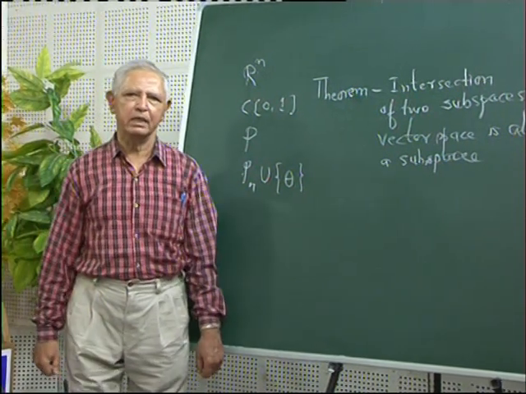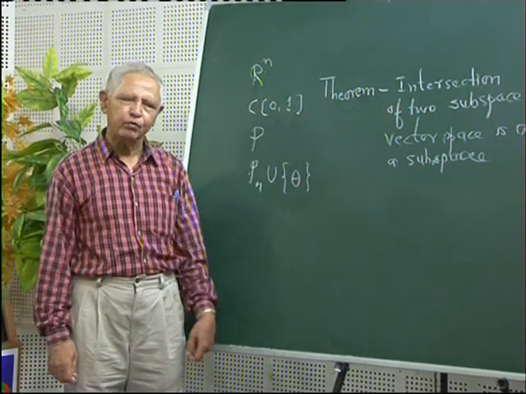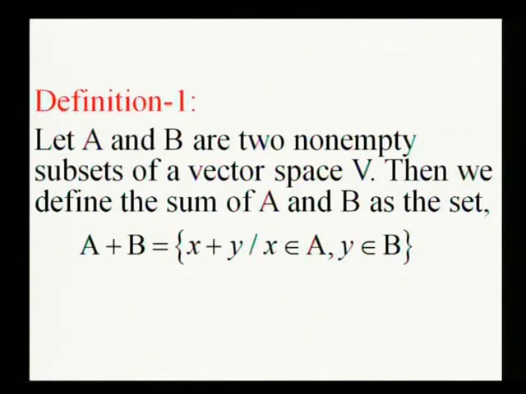Before we give our next exercise, we have to give one definition. Suppose we are given two non-empty sets A and B of a vector space, and take any vector x belonging to A and vector y belonging to B. Then since A and B are both subsets of V, x and y both are elements of V, and so the vector x plus y is a well-defined vector. The sum of all such vectors x plus y is called the sum of two sets A and B.